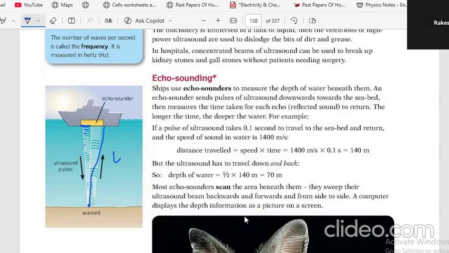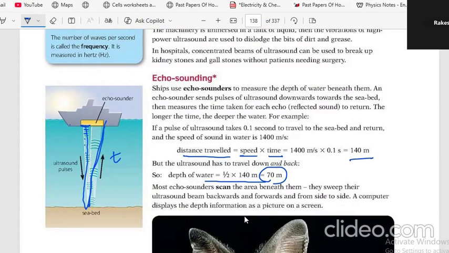They send this wave, it hits and comes back like in an ultrasound. They know the speed of the wave, they get the time, and then they get the distance. That means this is the distance from here to here, so the depth is half of that. Half of 140 is 70. This way they can calculate the depth. This can only be done with ultrasounds.